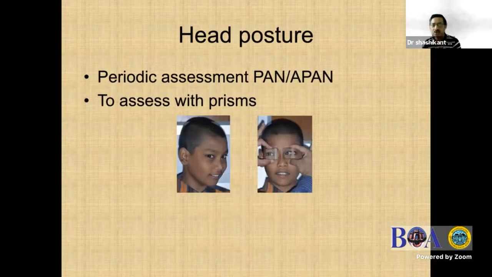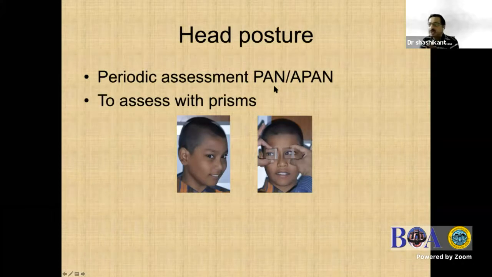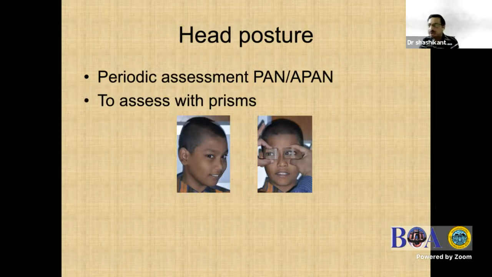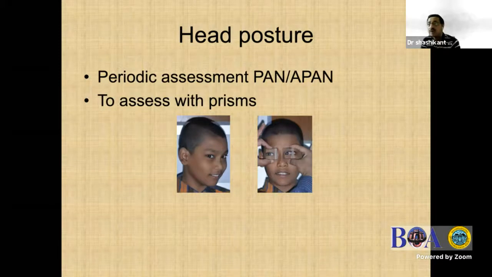Before you treat, you have to assess the head posture. You have to look for PAN, A-PAN. Periodic alternating nystagmus is basically seen in adults, and they switch at regular intervals. While in pediatric patients, you will usually see aperiodic alternating nystagmus. So you have to observe for a long period of time, because the patient might have a right face turn, and then over 10 minutes, he might switch over to a left face turn in aperiodic alternating nystagmus. But in periodic alternating nystagmus, you might have a reversal every 90 seconds, with a null phase in between, and then it will reverse to and fro from right beat to left beat.